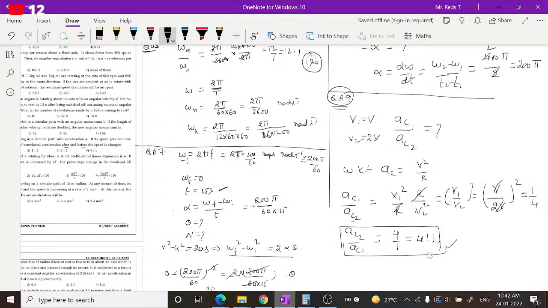Got it? Note down this. Question number 9.